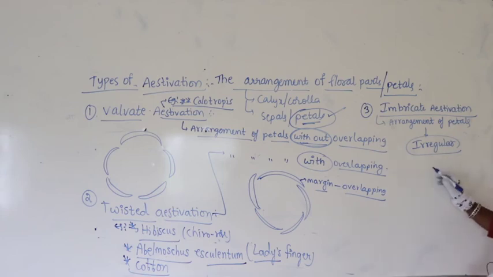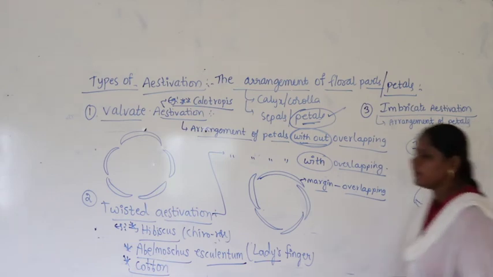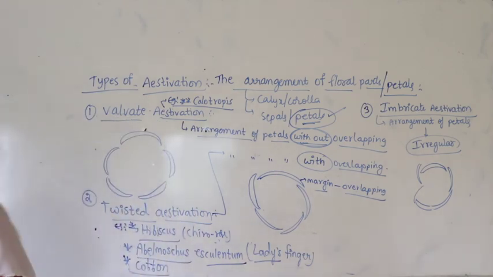Suppose one petal is completely on the inner side, one petal is completely on the outer side, and the other petals are in between, like this. Let us draw 5 petals, and make it a little bigger so that it is very clear and visible to you.